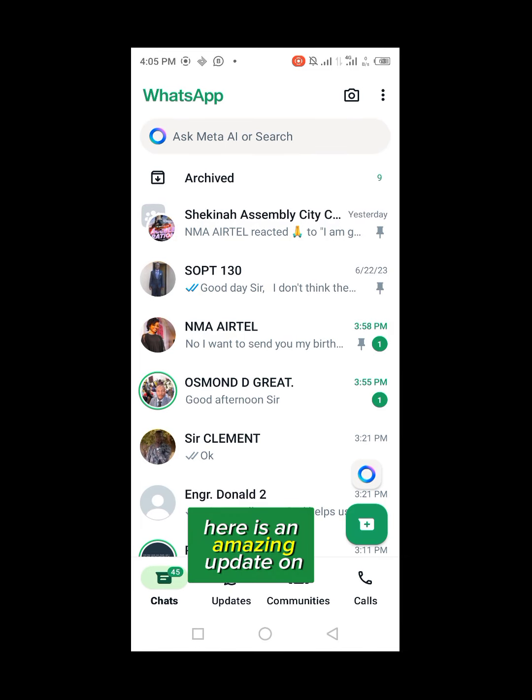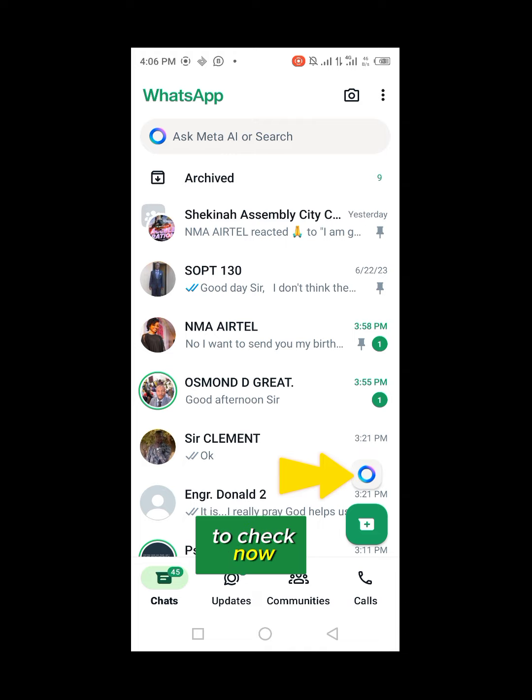Here is an amazing update on the new WhatsApp ChatGPT feature. Before I show you that, if you have not yet been able to access the WhatsApp ChatGPT feature on your phone, on your WhatsApp, you need to check now. Check your normal WhatsApp, you'll see it now. All my friends who told me they couldn't see it on their phone can now access it. So check now. What is the latest update I want to show you?